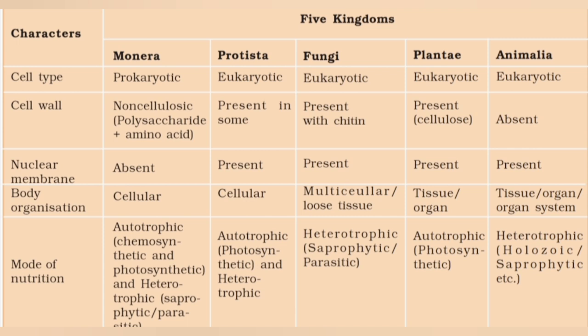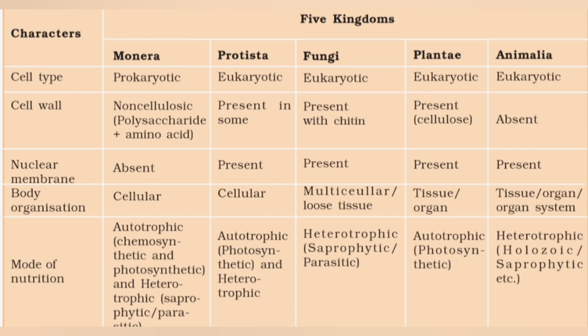Now coming to the next point, if you associate with this, we can say the presence of nuclear membrane. Of course, for Monera it is absent. For all other four kingdoms it is present. Then one more thing we can tell with this, whether they are unicellular or multicellular. You know, when the prokaryotes are very simple, they can have only unicellular level of organization. So they are having only one cell in the body. Whereas the other organisms, eukaryotes, may be again unicellular or multicellular.